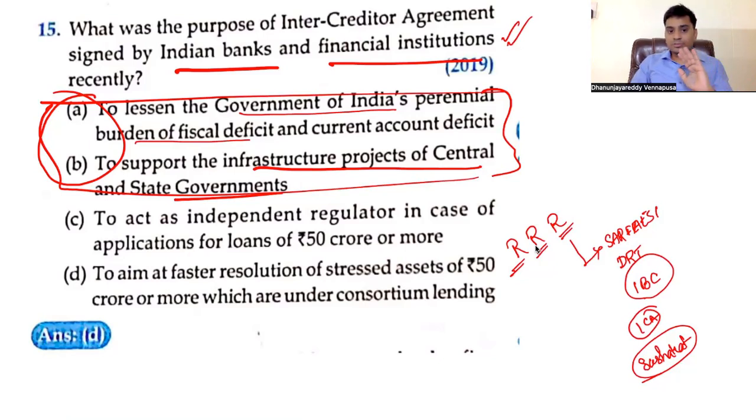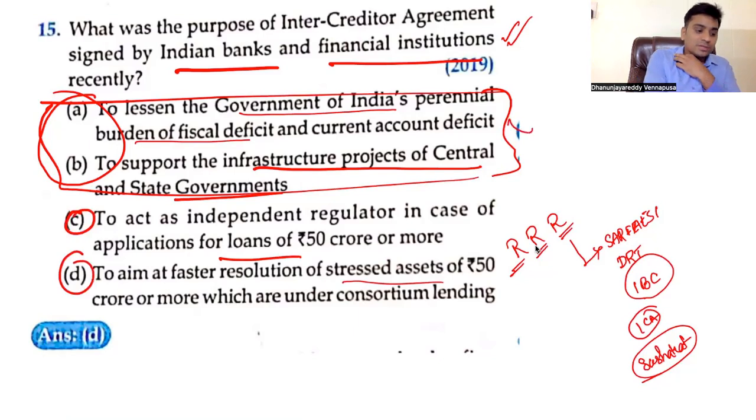The rest of the two options: to act as an independent regulator for loans. This is speaking about loans, meaning banks. It aims at faster resolution of stressed assets. So you have to choose between C and D. So at least two things can be eliminated. C and D, how do you say? Intercreditor agreement. So intercreditor means more than two persons. Inter means more than two. So consortium is more than two. That is a similar meaning. So at least you can derive that answer even if you don't know it.